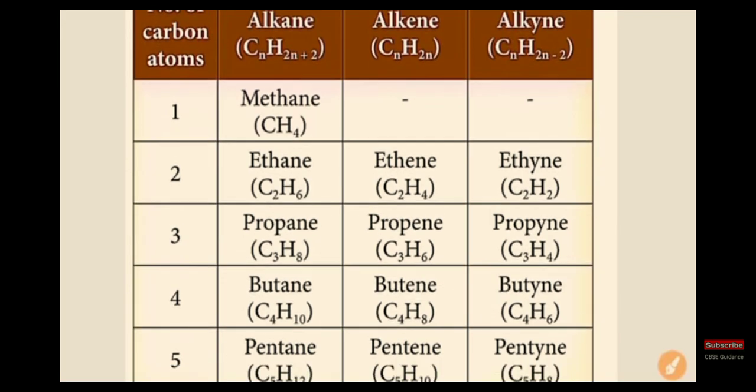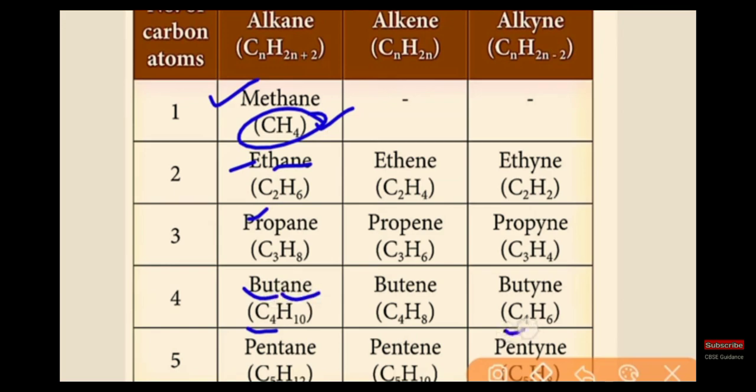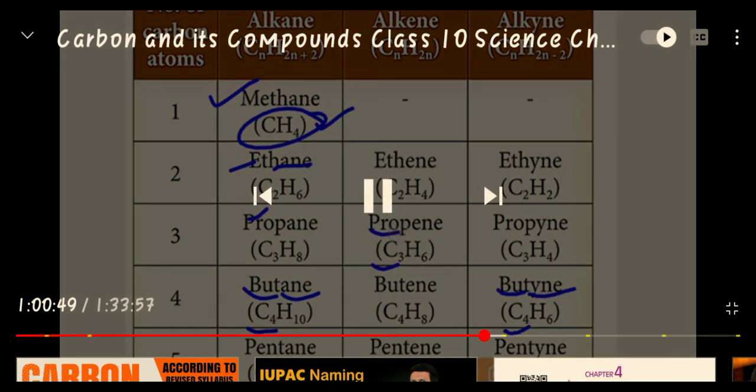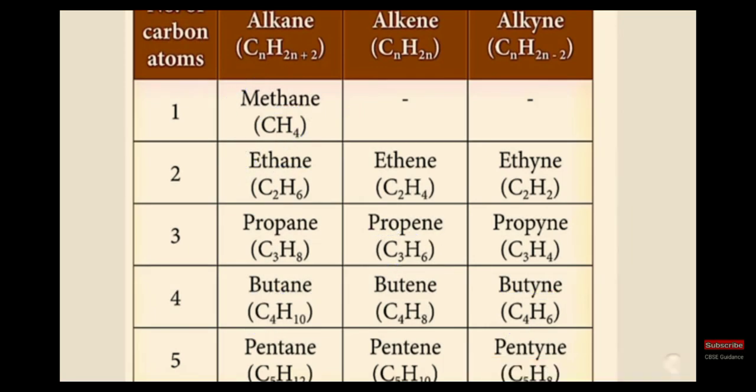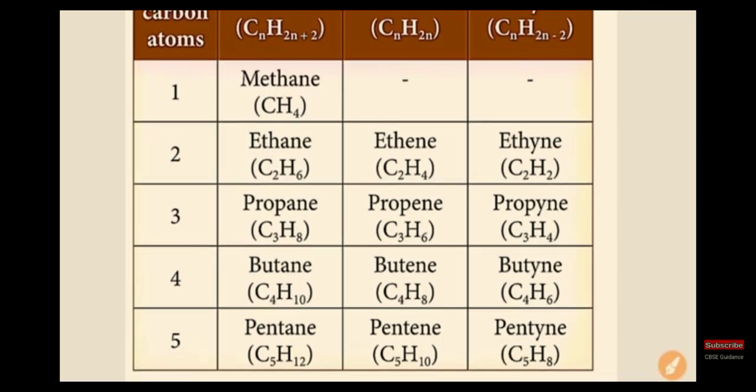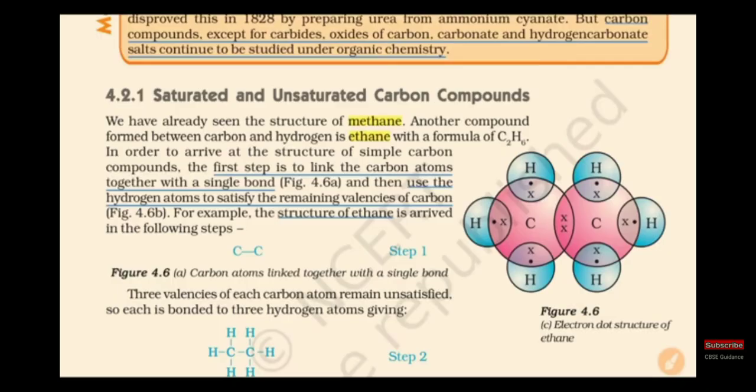Okay, here you can have the chart. If 4 is there, butane, butene, butyne. If 5 is there, then you can write pentane, pentene and pentyne.